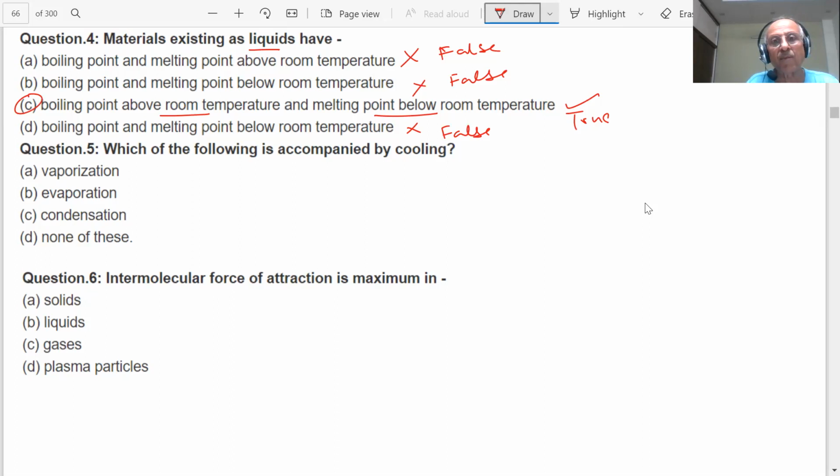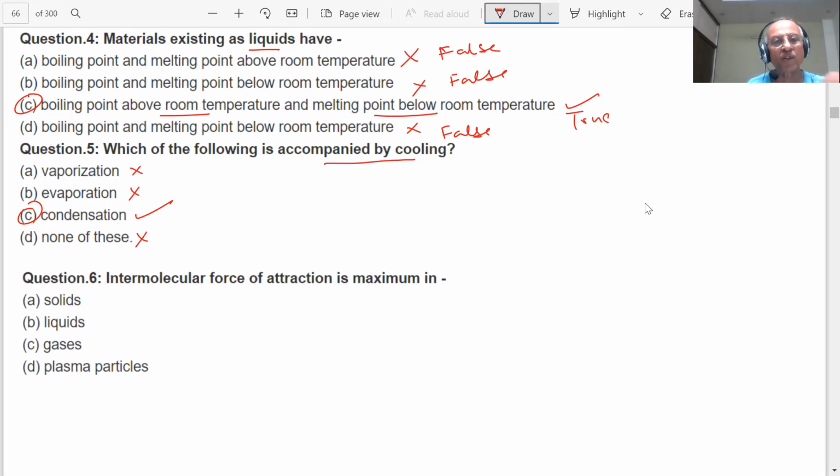Which of the following is accompanied by cooling? Vaporization? No. Evaporation? No. Condensation? Okay, this is none of these.